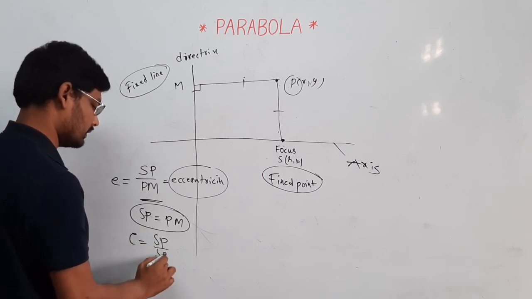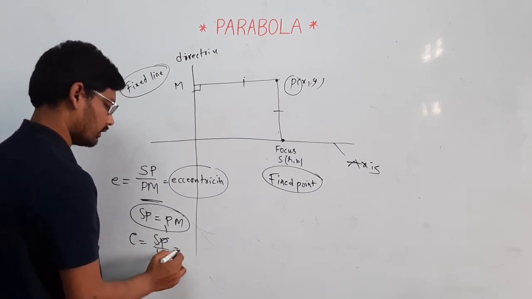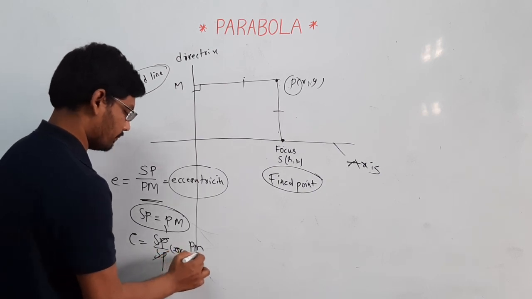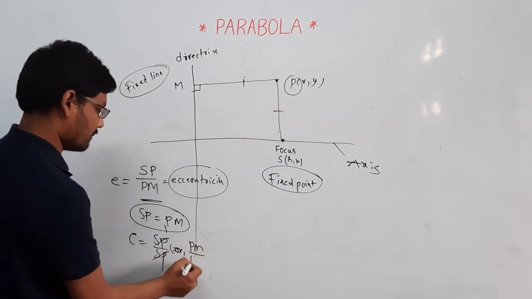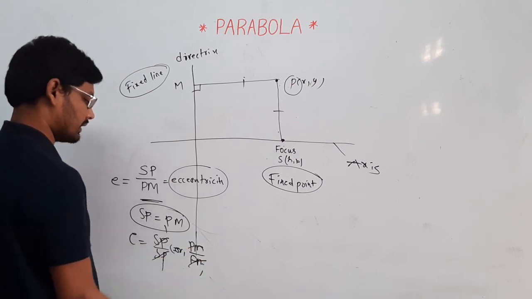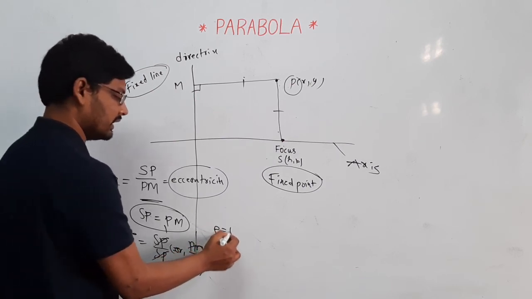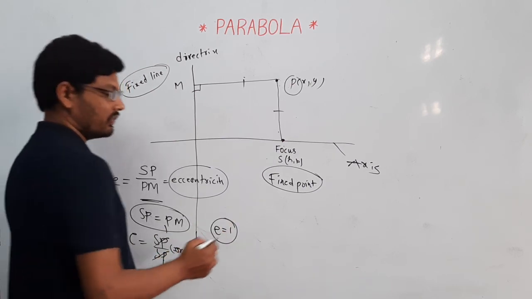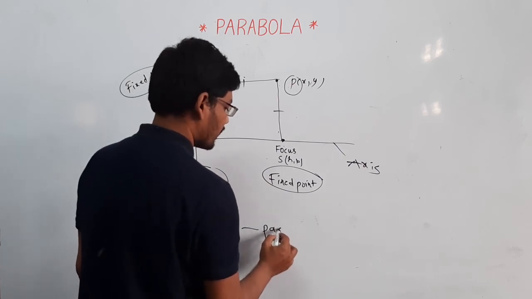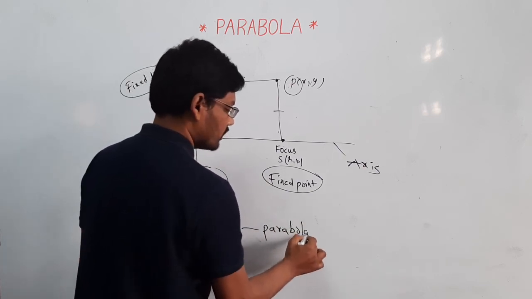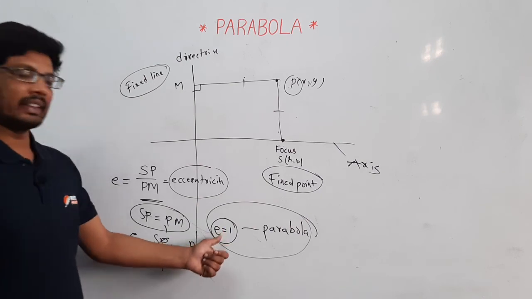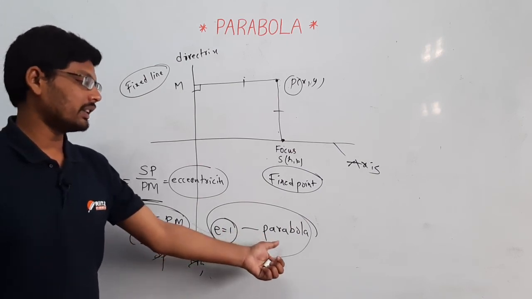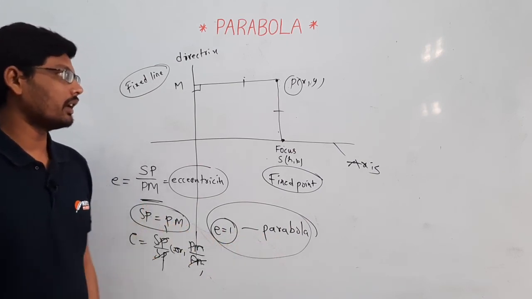If SP is equal to PM, then SP by PM, or PM by PM, cancels, so the eccentricity is equal to 1. If eccentricity is equal to 1, then the figure is called a parabola.